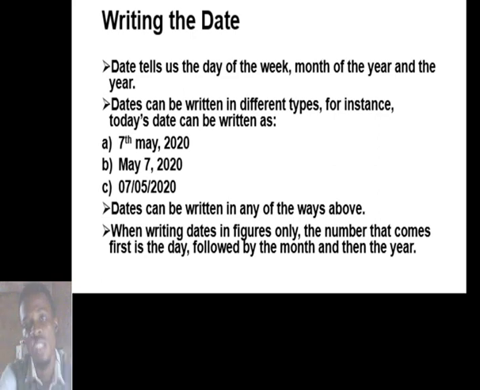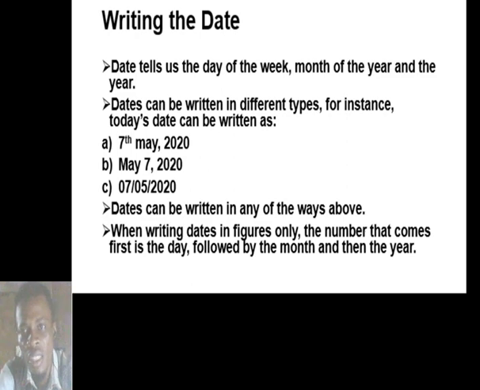The first of which is this. I've listed the three forms in which you can write a date. You can write the date in this format, writing the day first, then the month, and then the year: 7th May 2020. That should be in capital letter, please. The second format is writing the month first, then the day and the year: May 7, 2020.